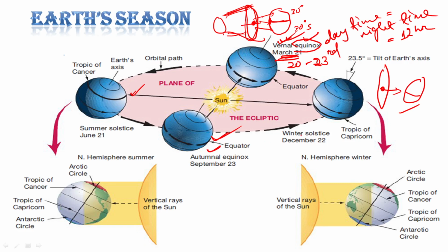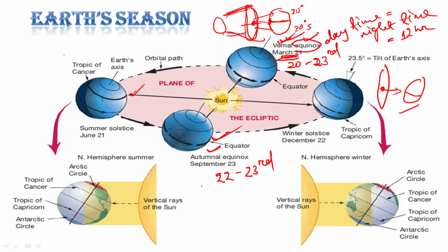During September, the dates are 22 and 23. Sometimes it falls on 22nd September, or sometimes on 23rd September. So that is called the autumnal equinox, when we are getting a 12-hour day and 12-hour night.